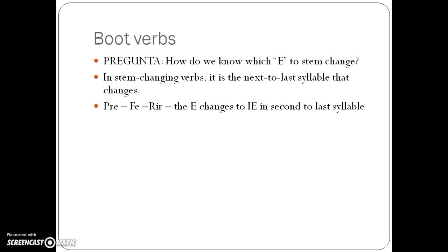We notice this IR does not change. That's the ending, so you take it out. So this E, the second E right here, is the one that changes. That's how we know which E changes.